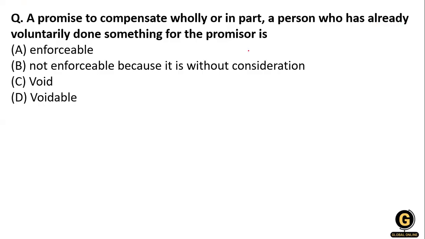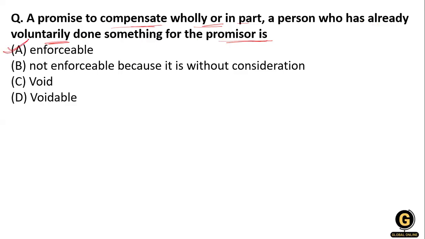A person who has already voluntarily done something for the promisor is called, okay, enforceability, non-enforceability, void and voidable, because without consideration. So here, a promise to compensate wholly or partly means compensation is given wholly or partly. A person who has already voluntarily done something for the promisor is enforceable.